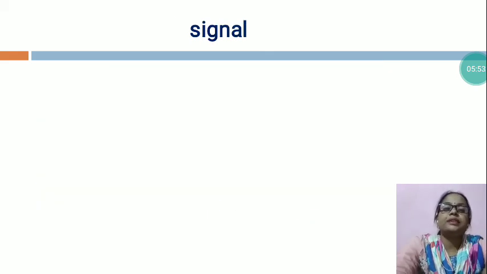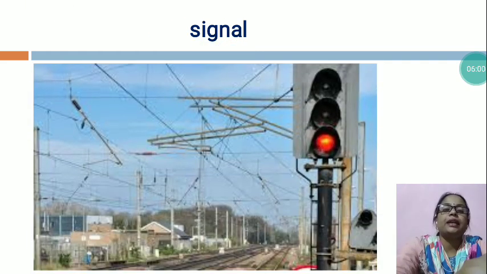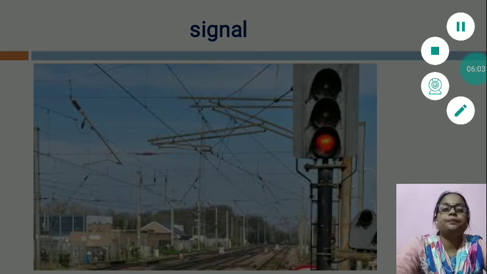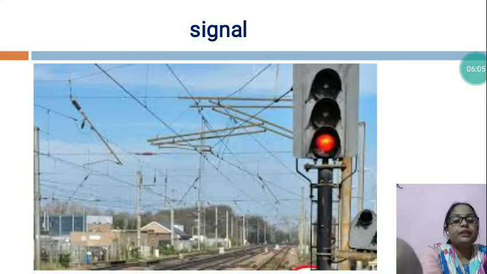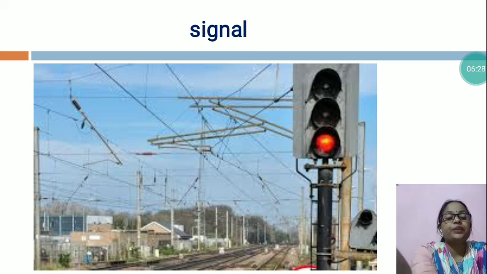Now, the next is signal. Now, this is the picture of a signal. So, children, a railway signal is a visual display device that conveys instructions and provides advice and warning regarding the driver's authority to proceed. The driver moves according to the signal's indication. A railway signal is a system used to direct railway traffic.